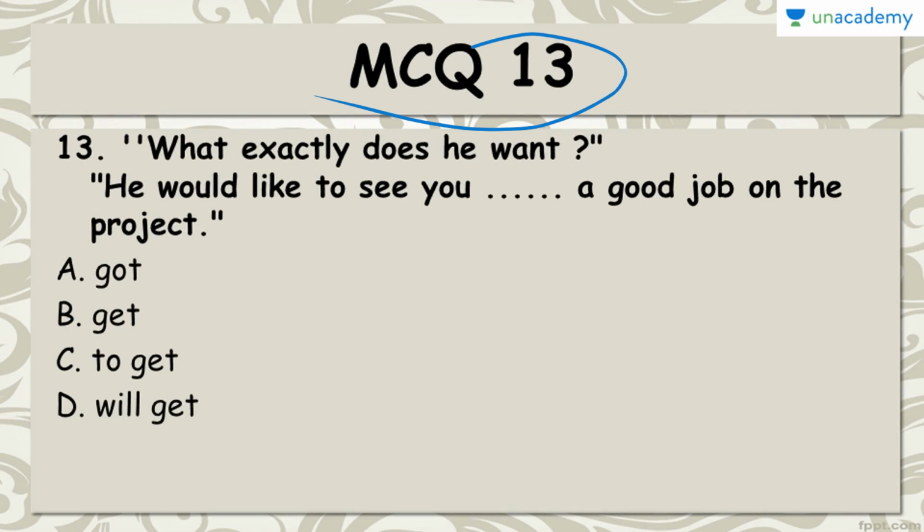Coming to MCQ 13th, this is sentence completion. So there's a conversation. What exactly does he want? He would like to see you dash a good job on the project. Got, get, to get, will get. And the correct answer to this MCQ again is B, get. He would like to see you get a good job on the project. Okay, this is the right thing.